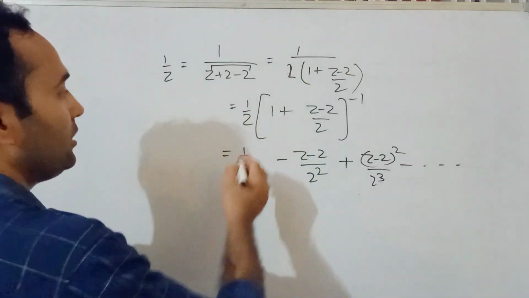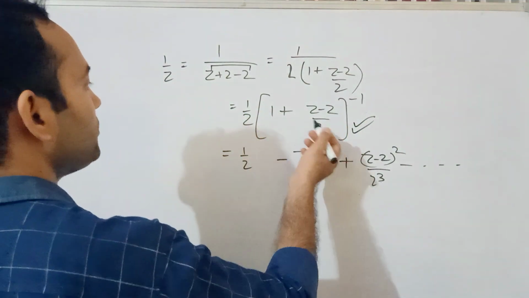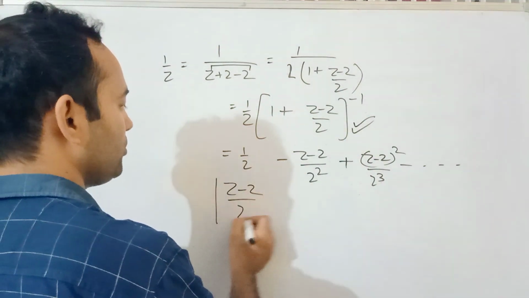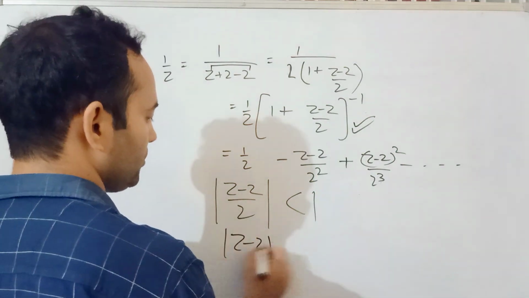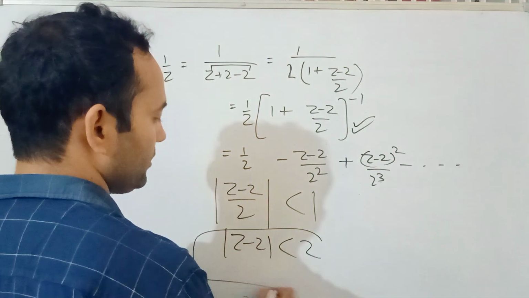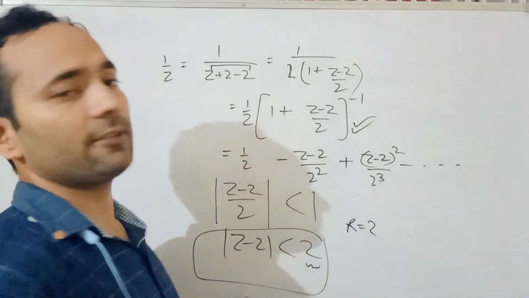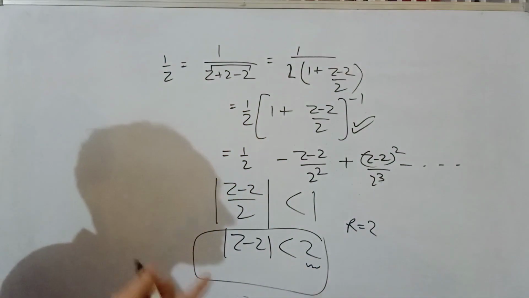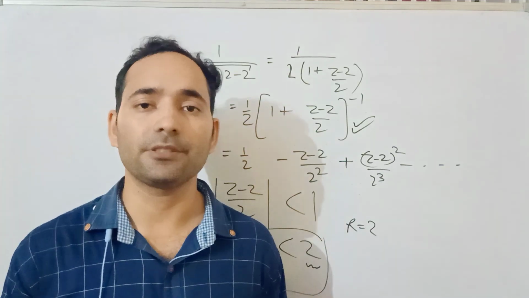Now this series converges. To find the radius of convergence, mod of (z minus 2) by 2 should be less than 1. So mod of (z minus 2) should be less than 2. So the radius of convergence is r equal to 2. Like we found the domain of convergence as mod of (z minus z naught) less than r, so r is 2 here.